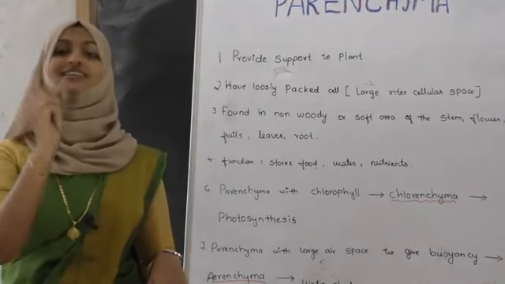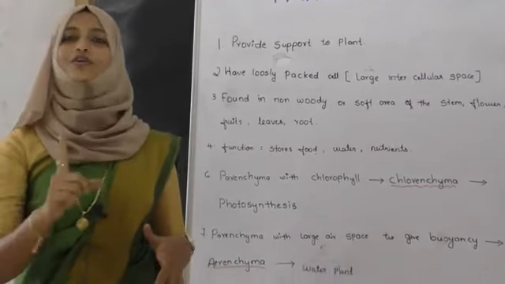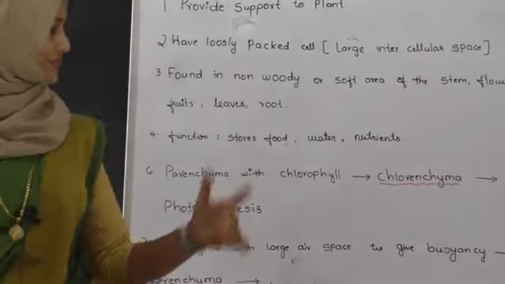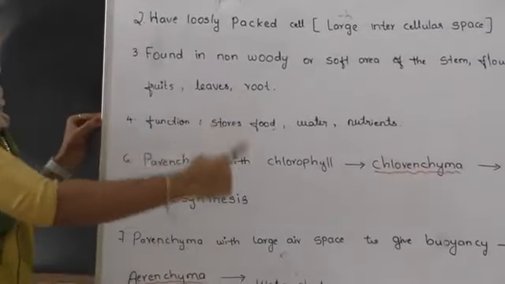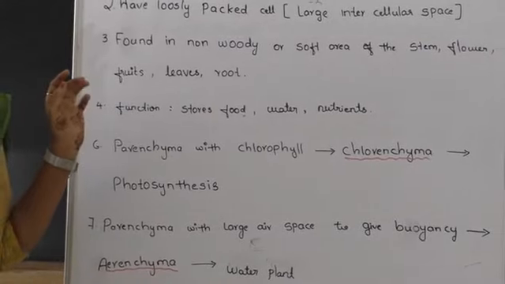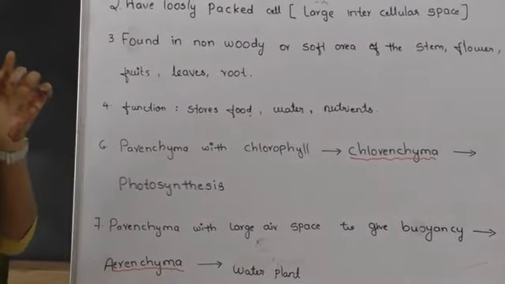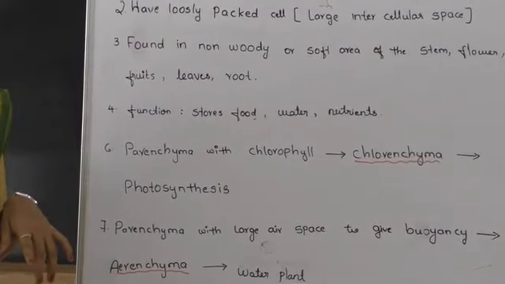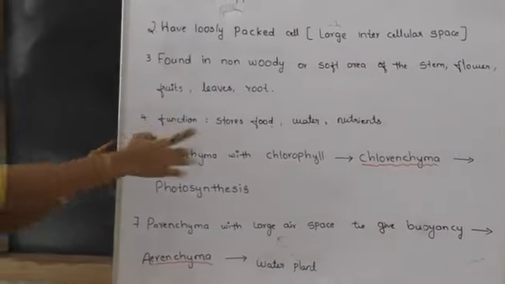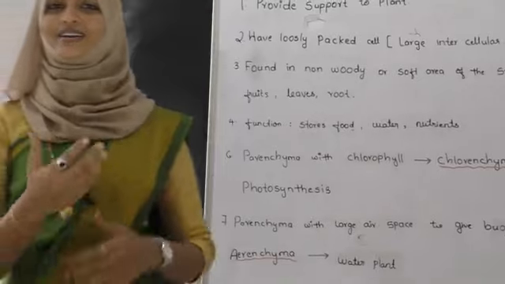Because it has chlorophyll. Chlorophyll means chlorenchyma. So parenchyma with chlorophyll, it is a 1 or 2 mark question. The parenchyma with chlorophyll is called as dash, that is chlorenchyma.